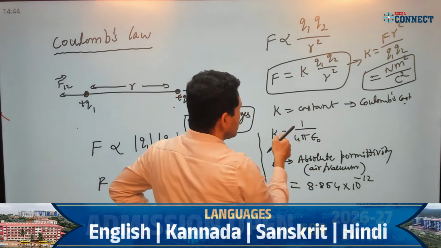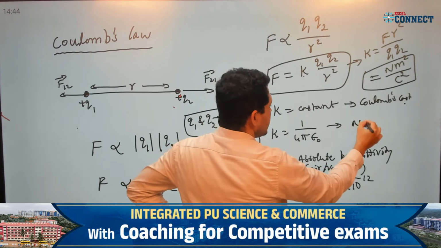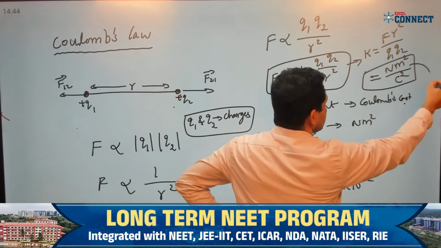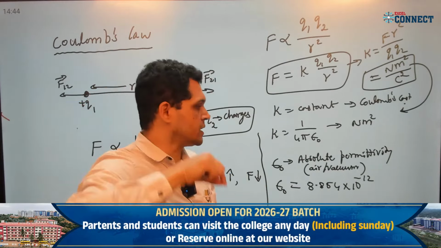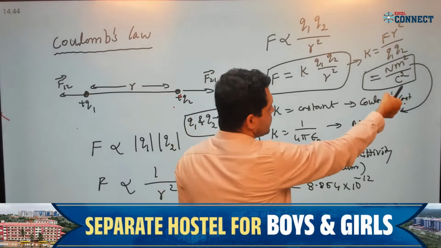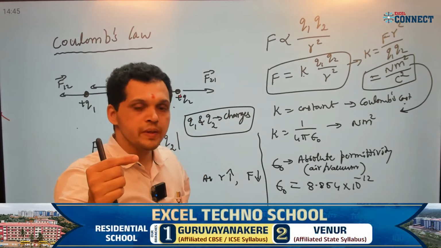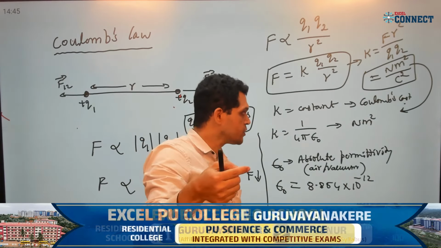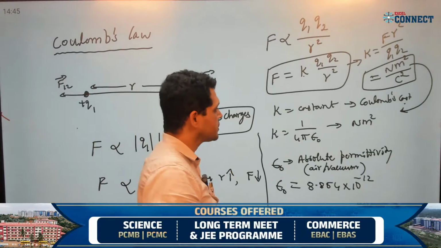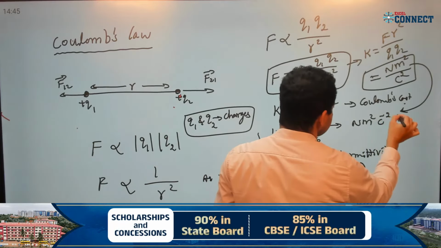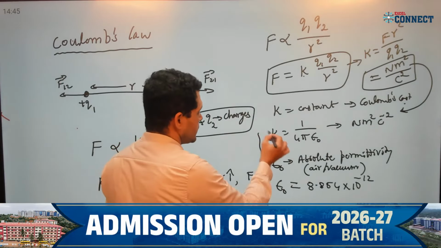If I take Coulomb square to the numerator, the power in the denominator is plus, so I write minus. I get Coulomb power minus 2 Newton meter square per Coulomb square. This is the unit of K.